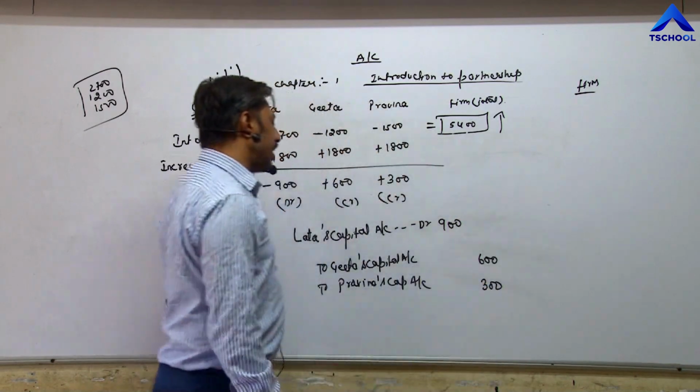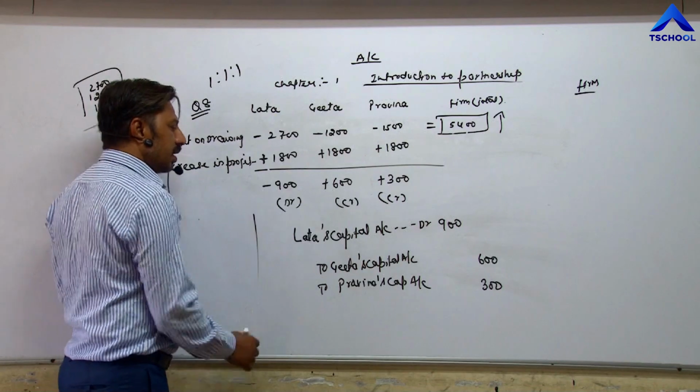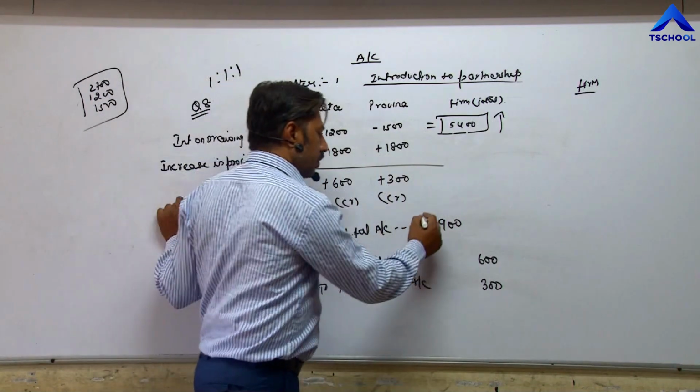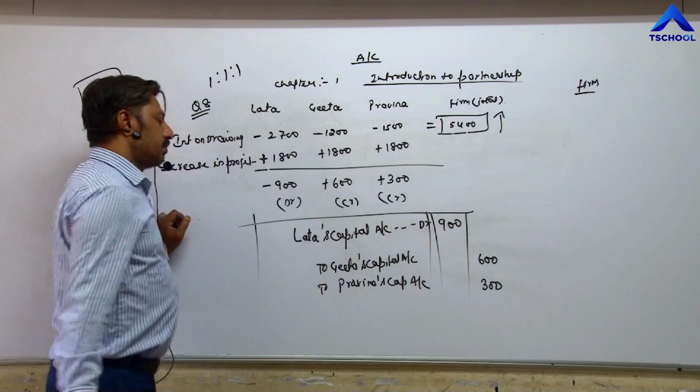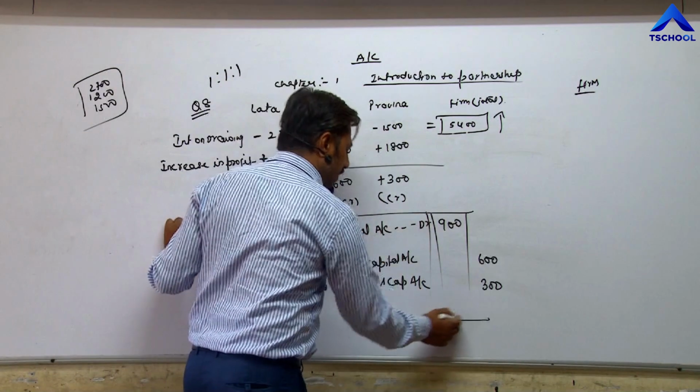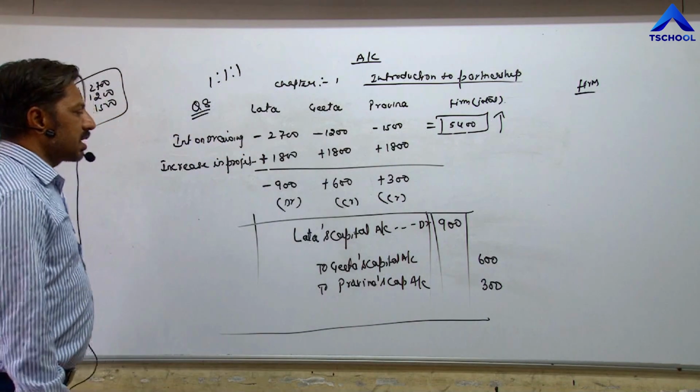And this journal entry you have to pass in proper format again: date, particular, ledger folio, debit, credit. In this way you have to pass the entry. And in this way we have rectified the error. Question number 8 is completed.